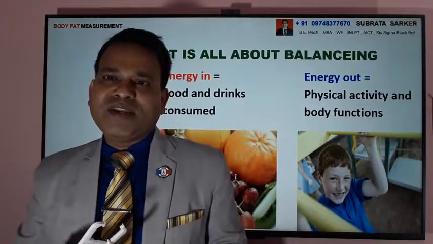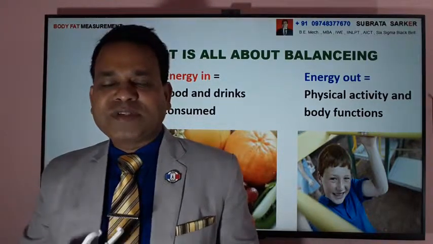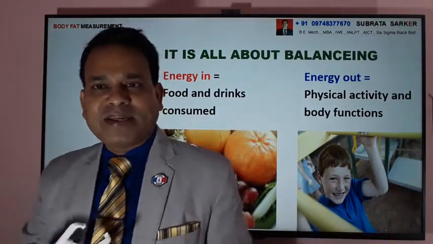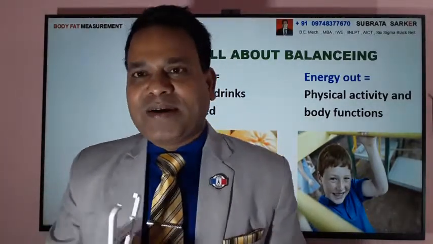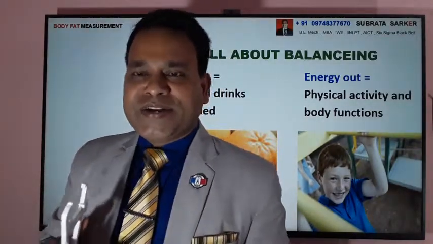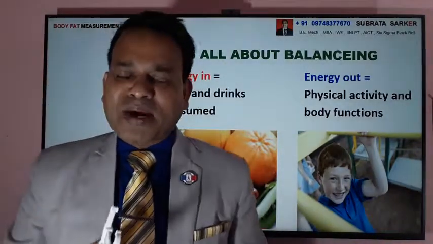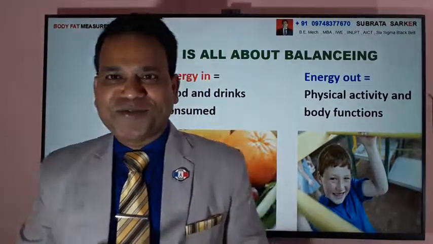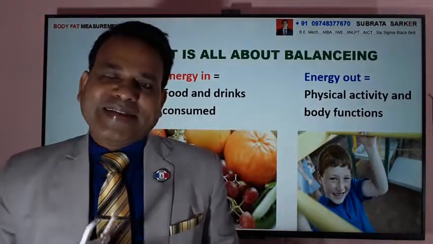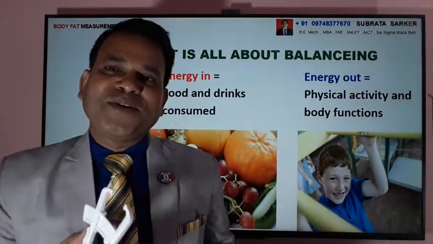Now, we all know how this fat comes, which we all have a very basic idea of, but still I just want to recollect these points, for maintaining the body weight or the body mass or body fat. This is basically balancing of the energy.